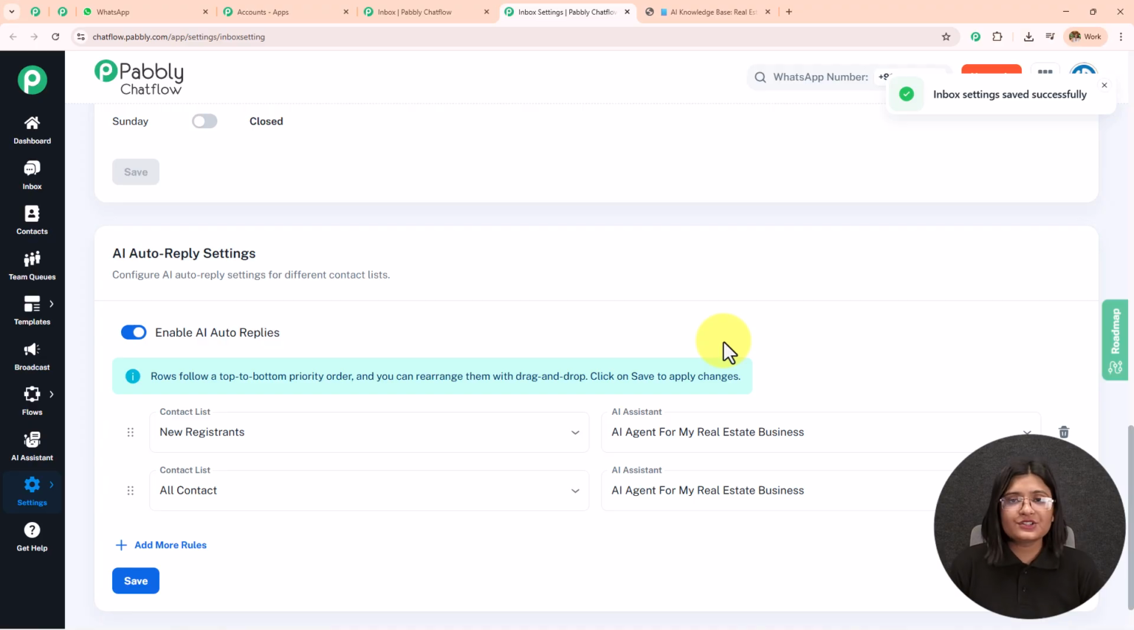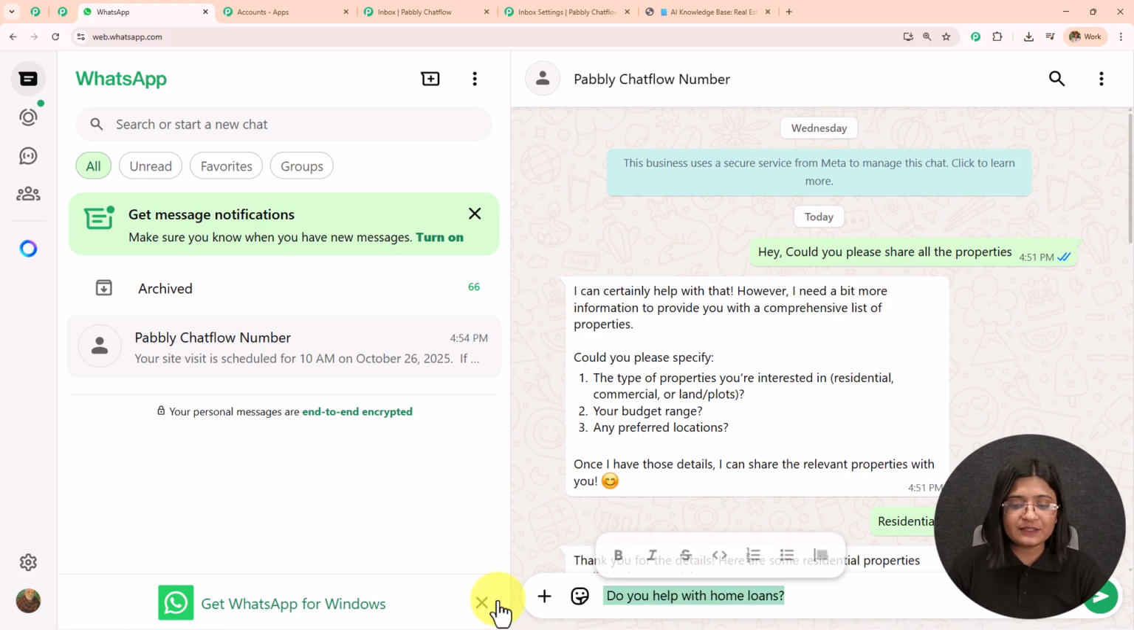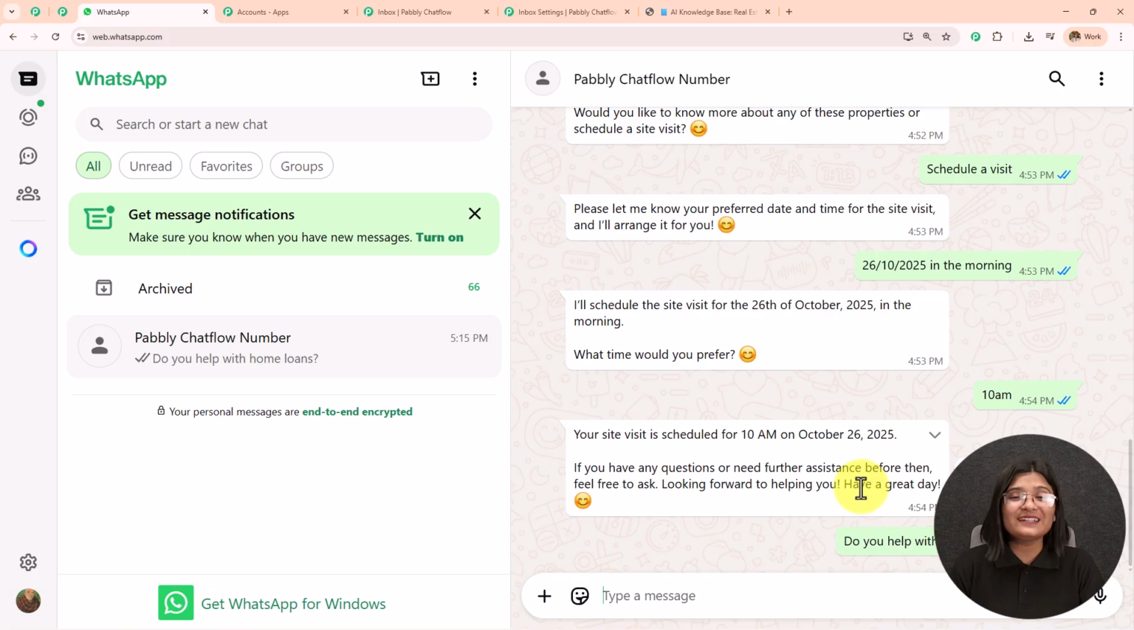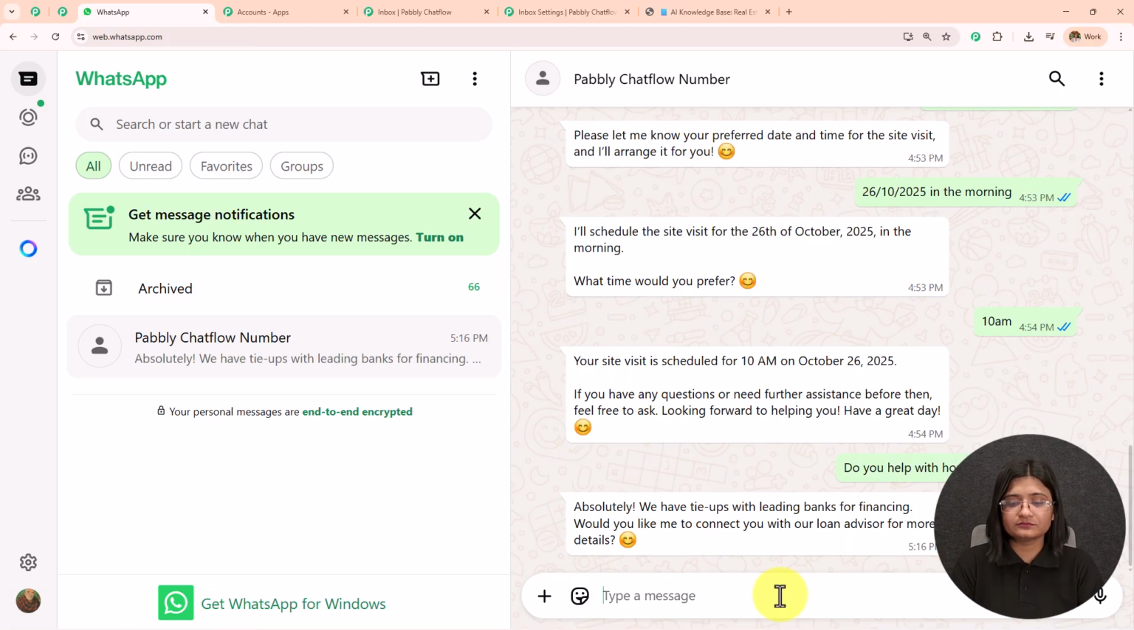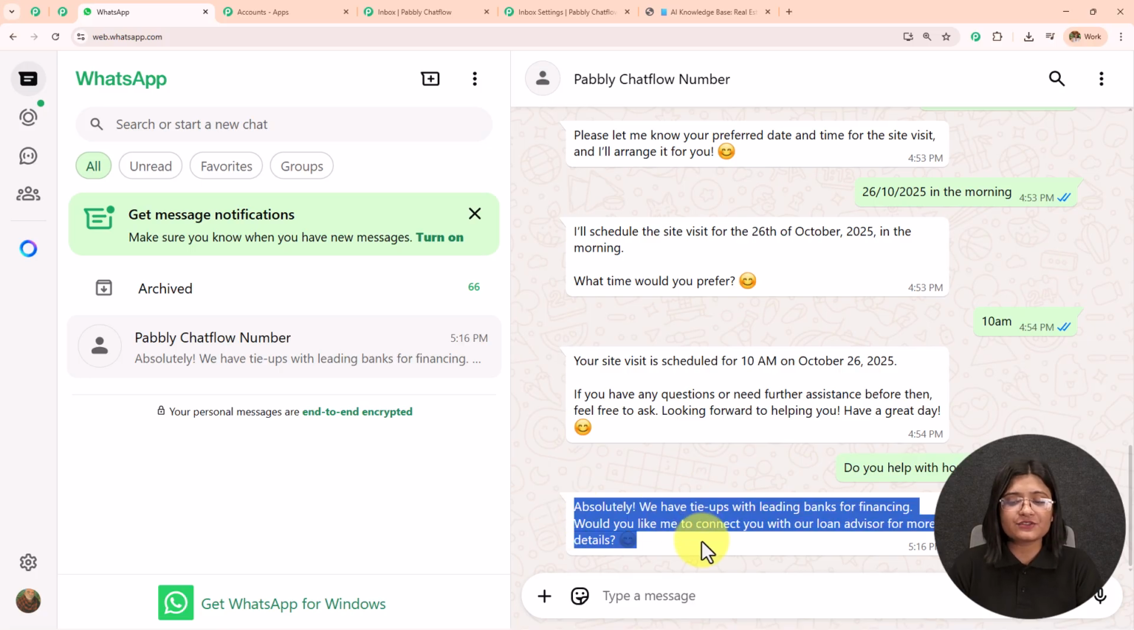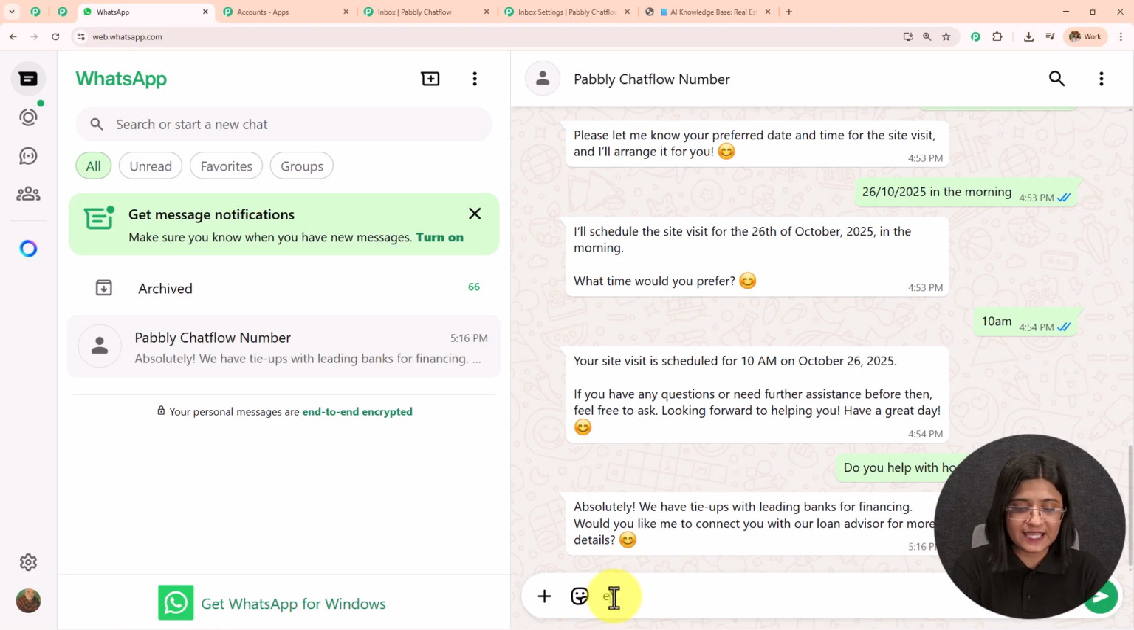So now to check this one last time, I'll open my WhatsApp and I'm going to send a message like, do you help with home loans? I'm going to send this message and let's wait for the reply. And here it is. I have received this reply. Absolutely, we have tie-ups with leading banks for financing. Would you like me to connect you with our loan advisor for more details? So I'm going to write yes, and let's wait for the reply.